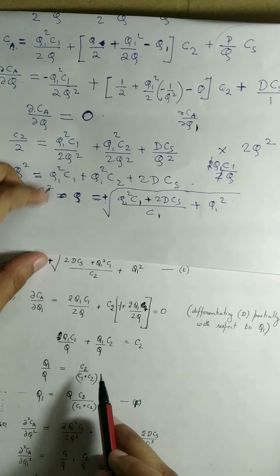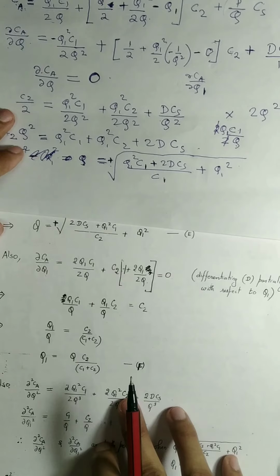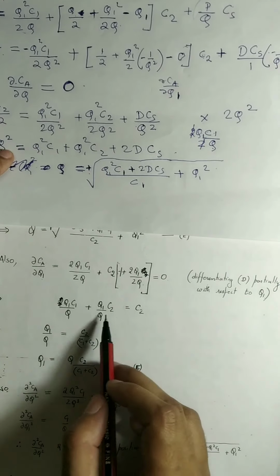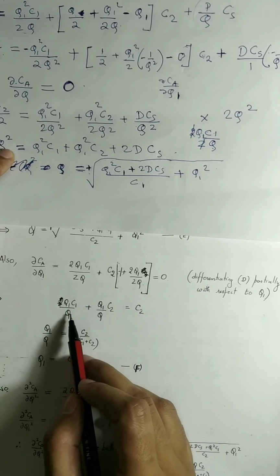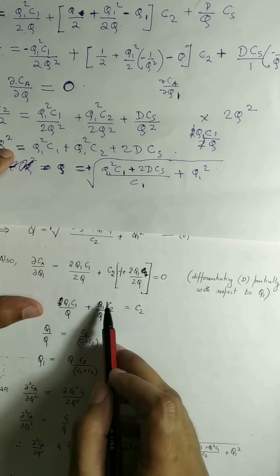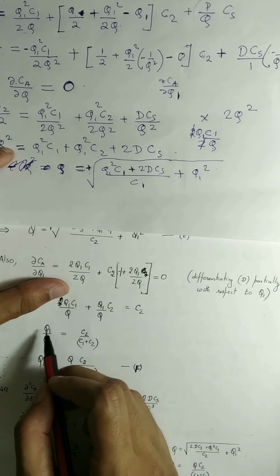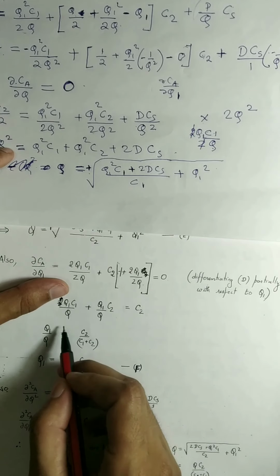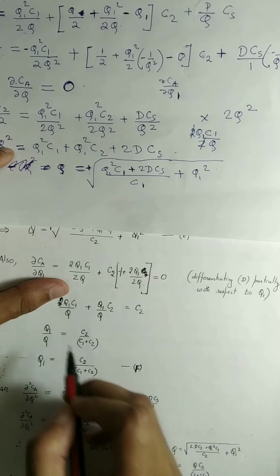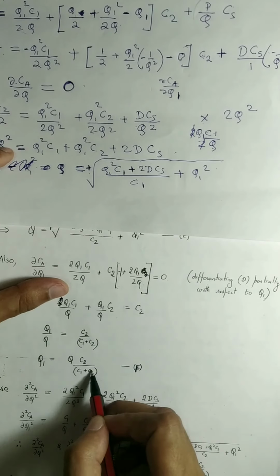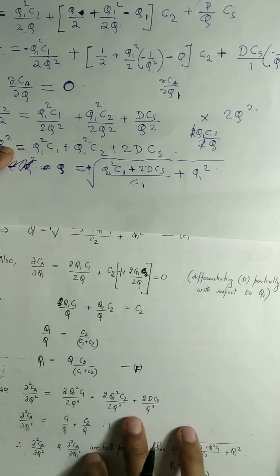You can clearly see from here, this is nothing but Q1 by Q. We can take it common, it will be C1 plus C2. Q1 by Q into C1 plus C2 equal to C2. Then we can take that on the other side. We will get this, which on simplification becomes this.